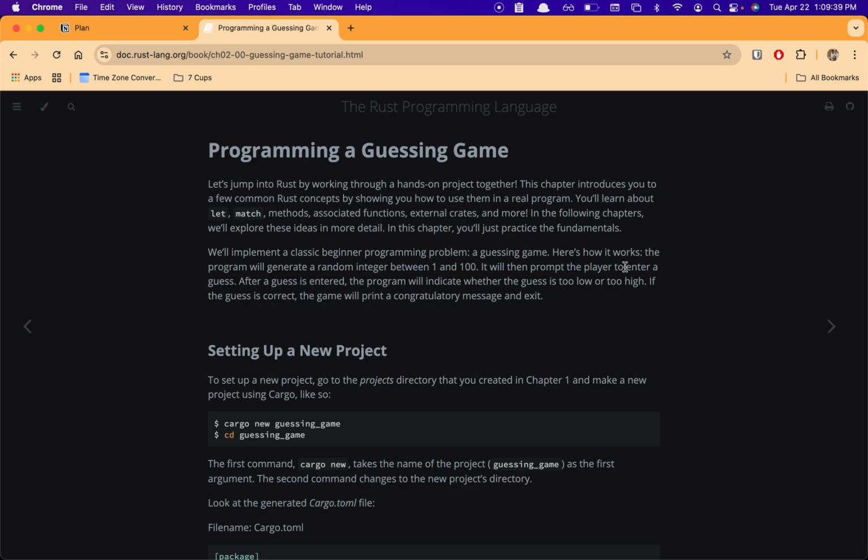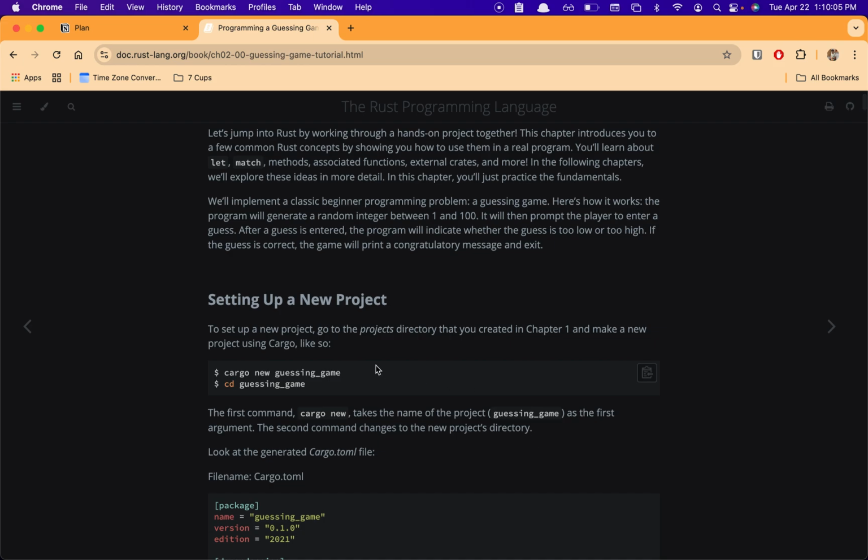Here's how it works. "The program will generate a random integer between 1 and 100. It will then prompt the player to enter a guess." So you try to guess the number that the program picked. "After a guess is entered, the program will indicate whether the guess is too high or too low. If the guess is correct, the game will print a congratulatory message and exit." Great. "To set up a new project, go to the project directory that you created in chapter one and make a new project using Cargo."